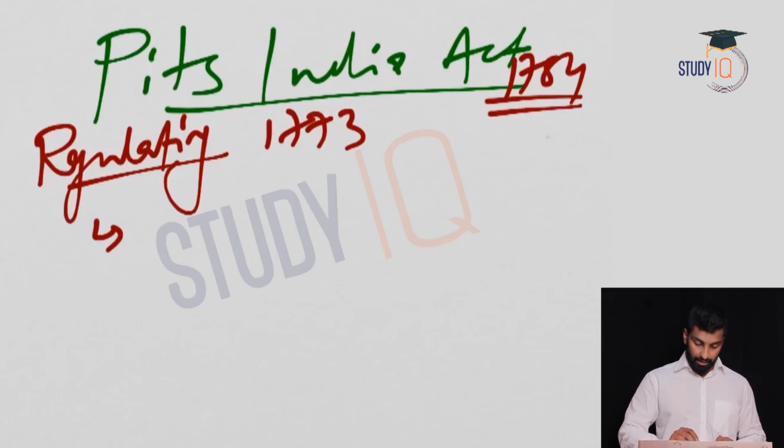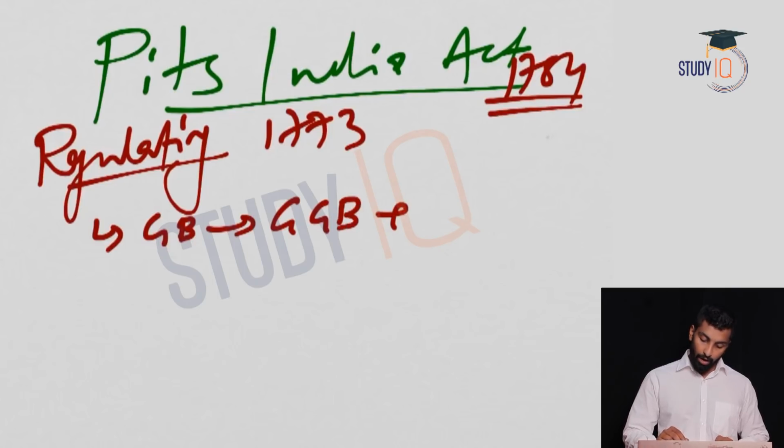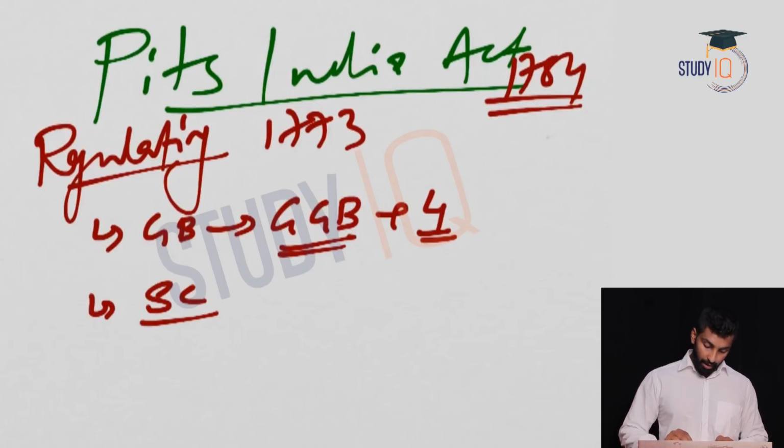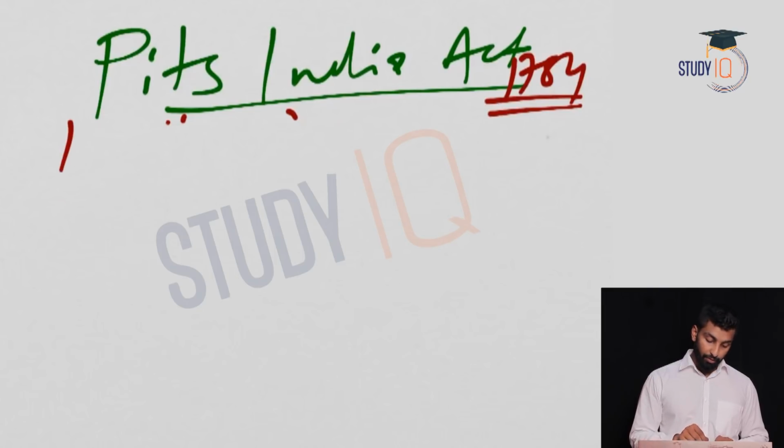Two things that we have discussed is Governor of Bengal became Governor General of Bengal, along with 4 councillors. We know who is this Governor General. We know the 4 council members: Richard Barwell, Philip Francis, John Clavering, and George Monson. Then we have discussed that Supreme Court was established at Calcutta, and this court was established for the trial of Europeans, right? Now we need to see the provisions of Pitt's India Act.